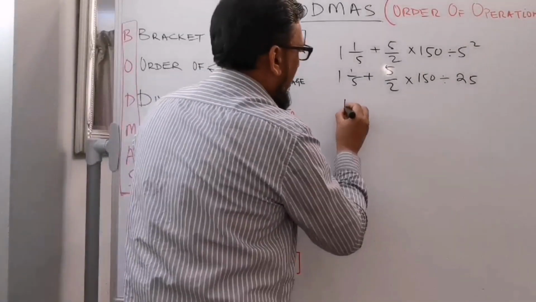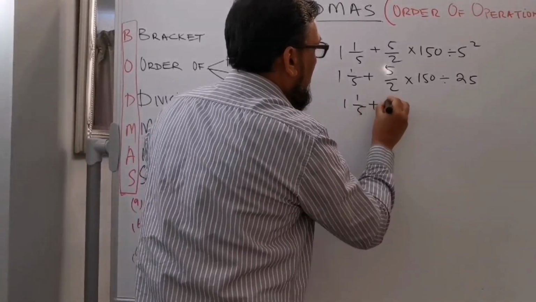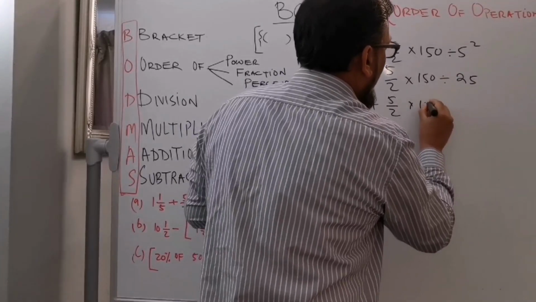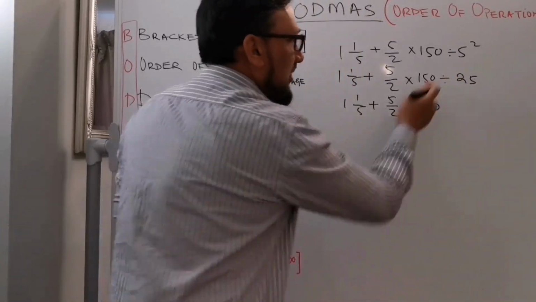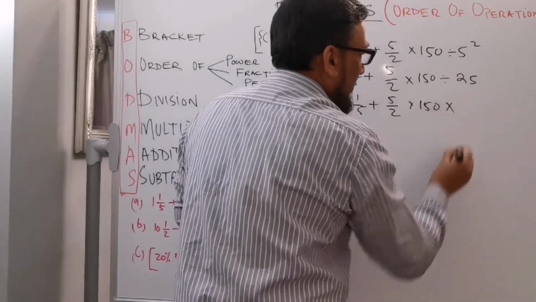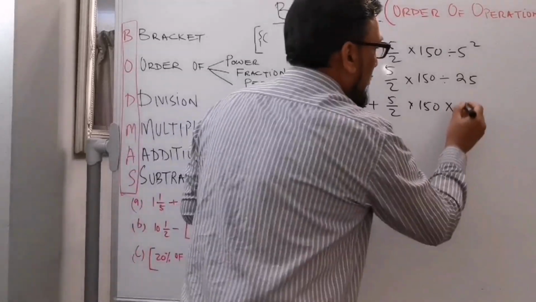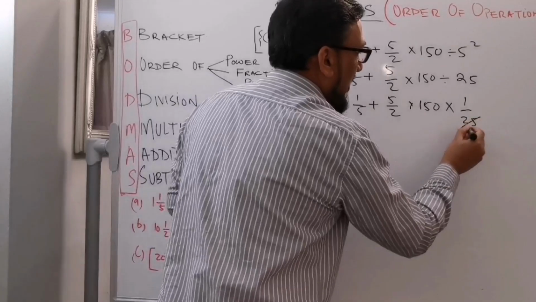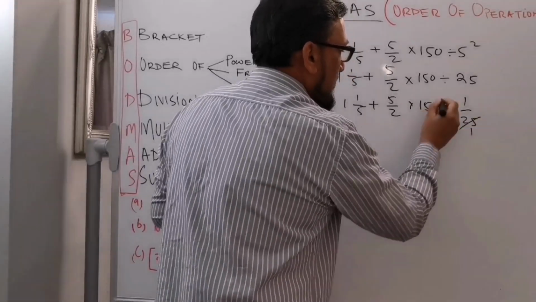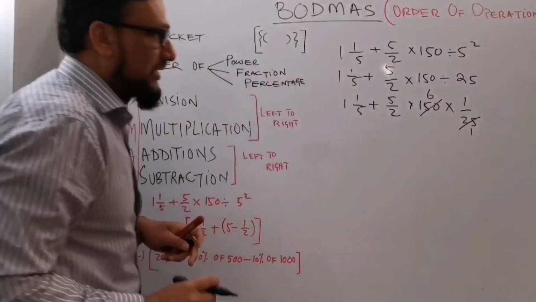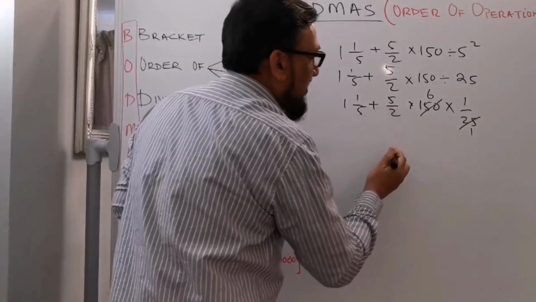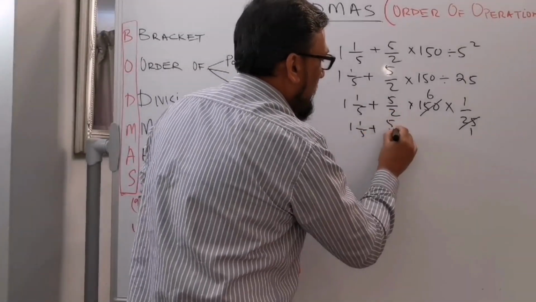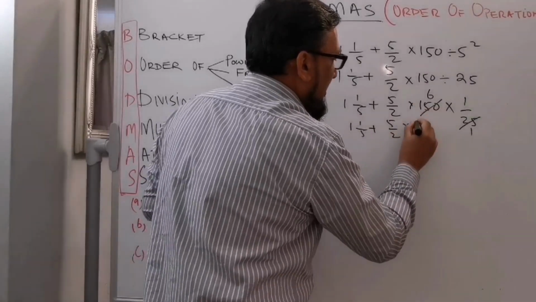So it says divide and then times. 1 5 plus 5 over 2 then times 150. If I convert the divide sign to times, it will be 1 over 25. So I need to simplify 25 times 1, 25 times 6. So it means 1 whole number 5 plus 5 over 2 times by 6.